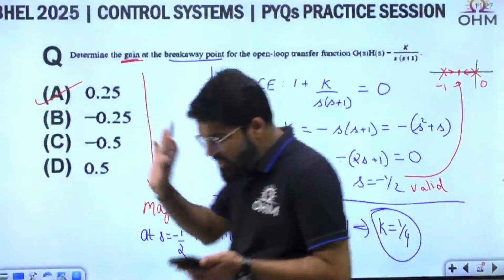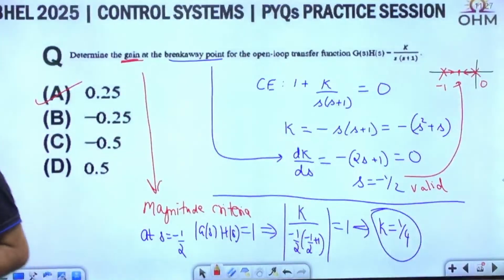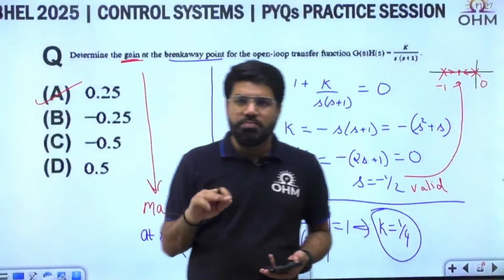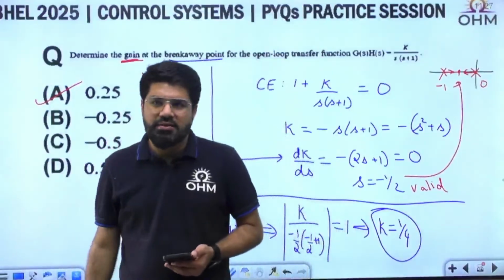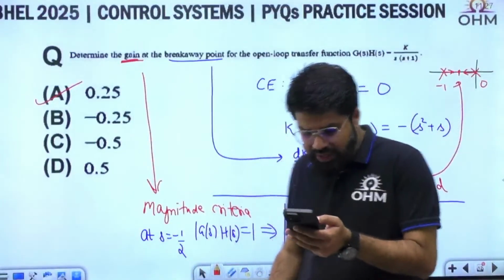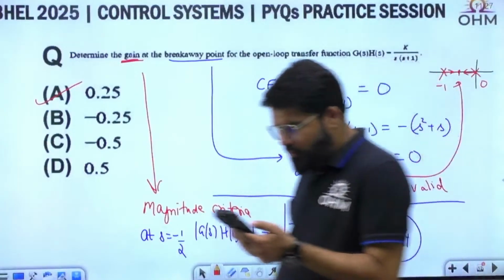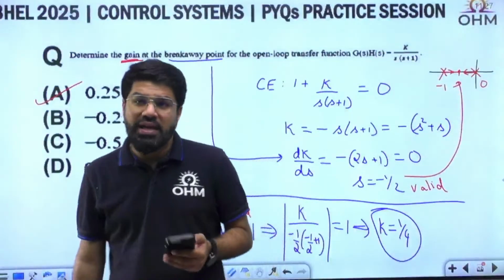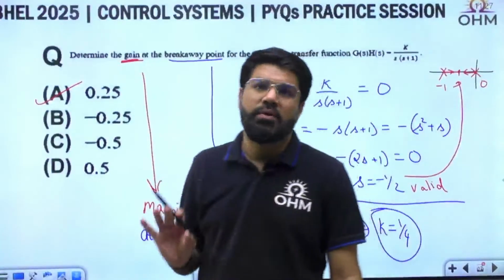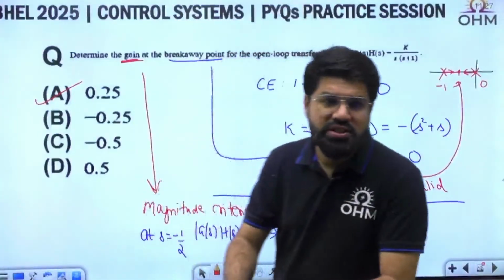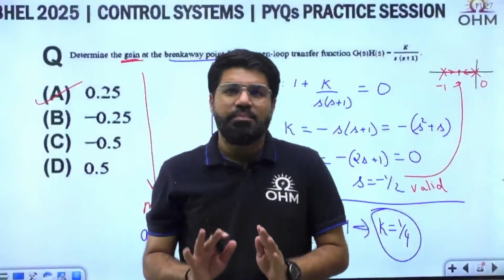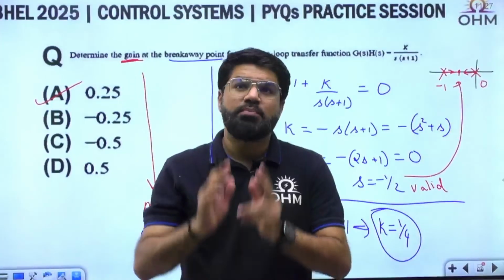Now you see the difference automatically. For many of the previous questions, by the time I complete, I am getting some comments. For this question, I've got just one comment, and that also is not the correct answer. So you just have to be careful about that. That's what I'm telling you about BHEL exam time: the timing is very less per question. Although this may be a simple question, for GATE point of view this is a very simple question, but again I repeat, if any question requires some calculation, push it to the end.